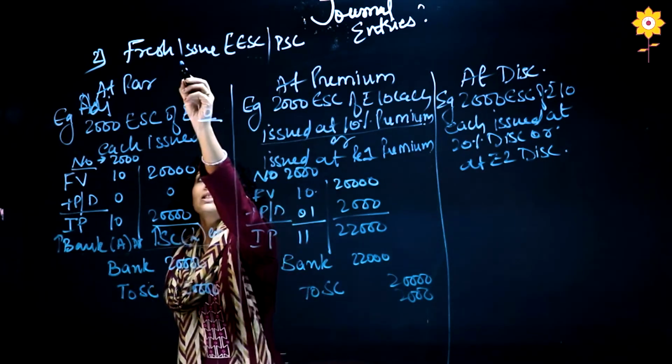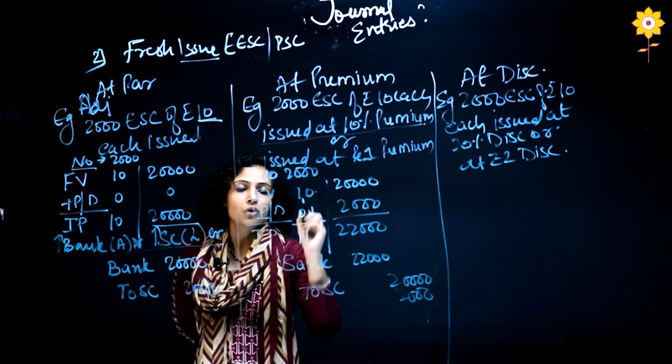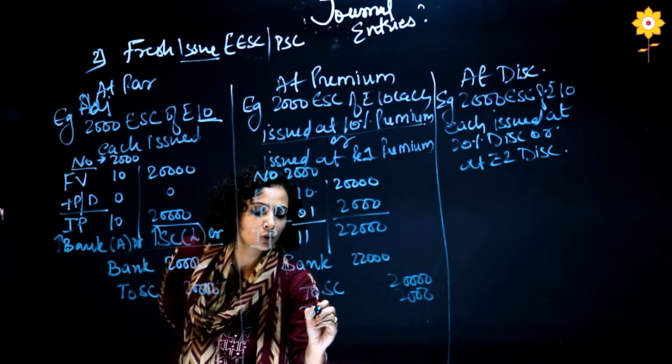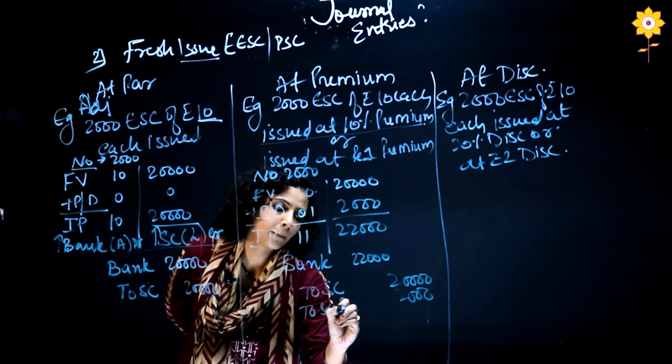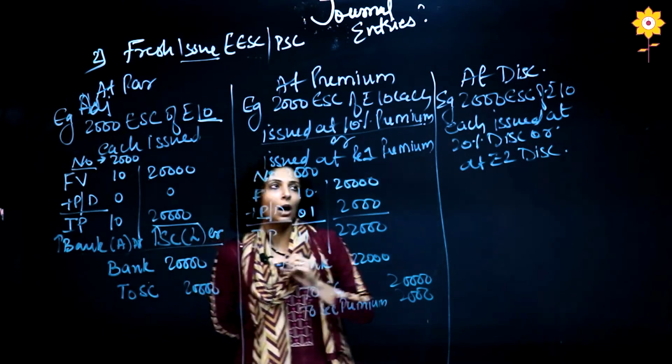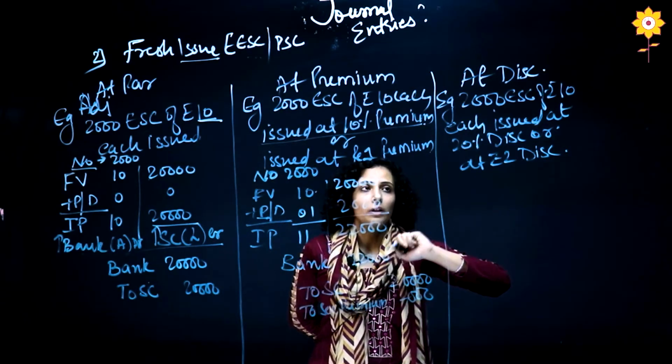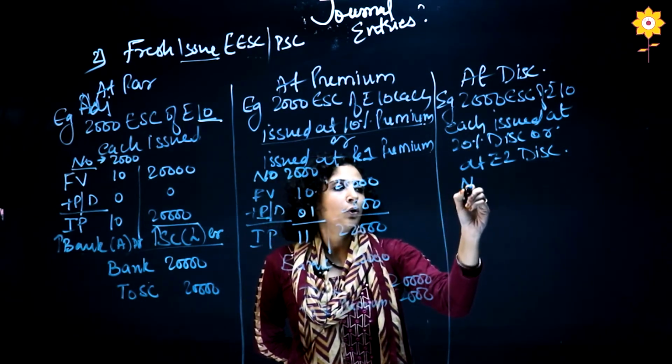So check, it is issue, it is premium. So issue ka premium always comes to securities premium. Is that clear? Now next is discount. In discount, we will do the same thing.